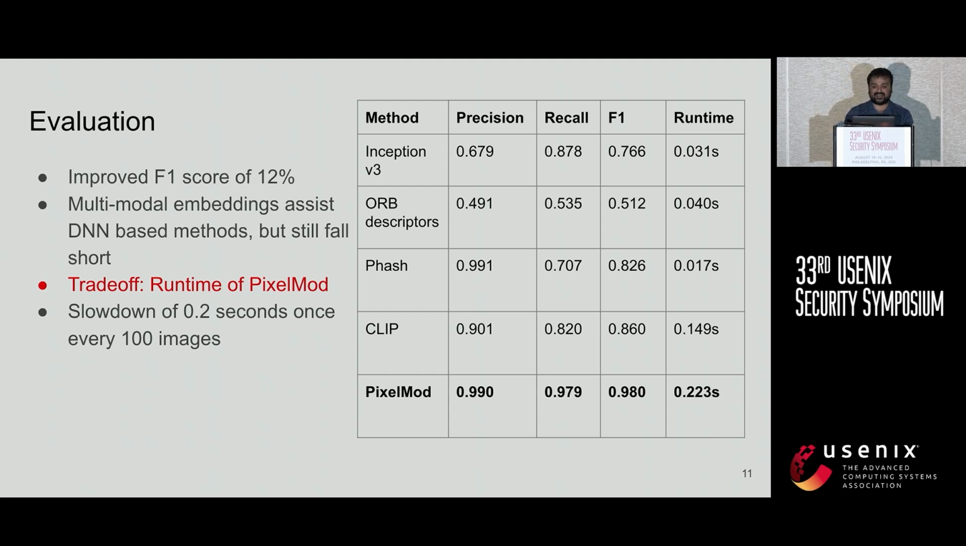However, there is a trade-off on runtime. As you can see, this system is a little bit slower because it uses the optical character recognition based component, but this slowdown happens only after visually similar matches are returned, not during the initial phase of the search. We argue that a slowdown of 0.2 seconds once every 100 images is a reasonable trade-off for gaining much larger recall along the way.